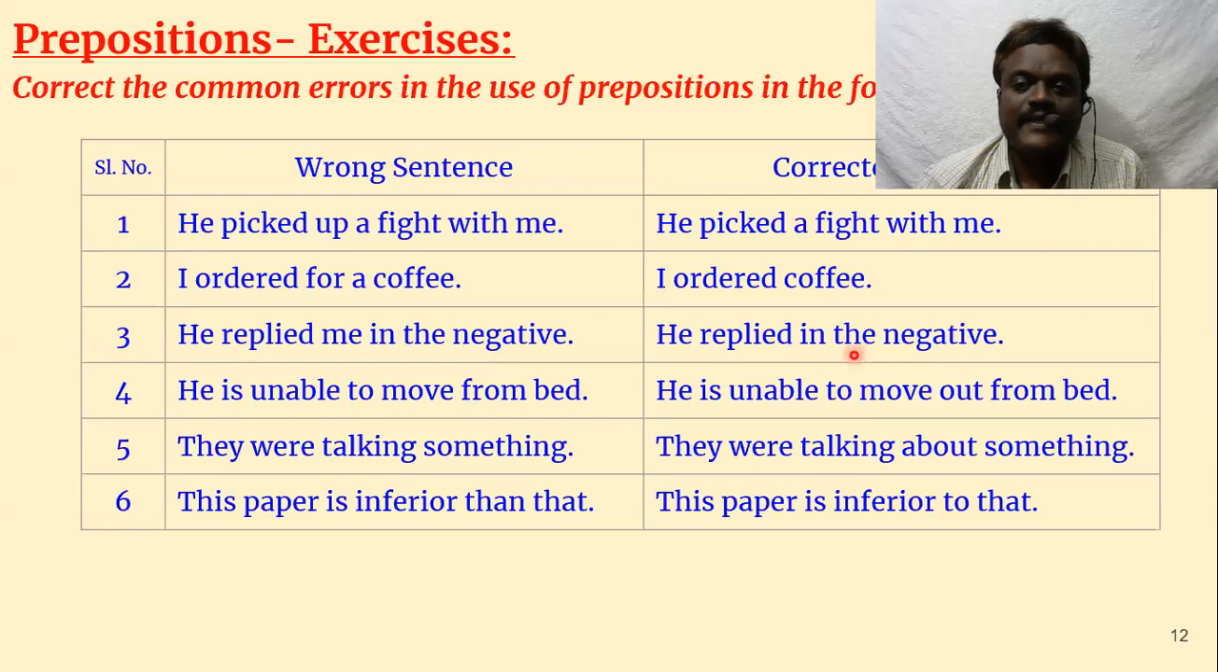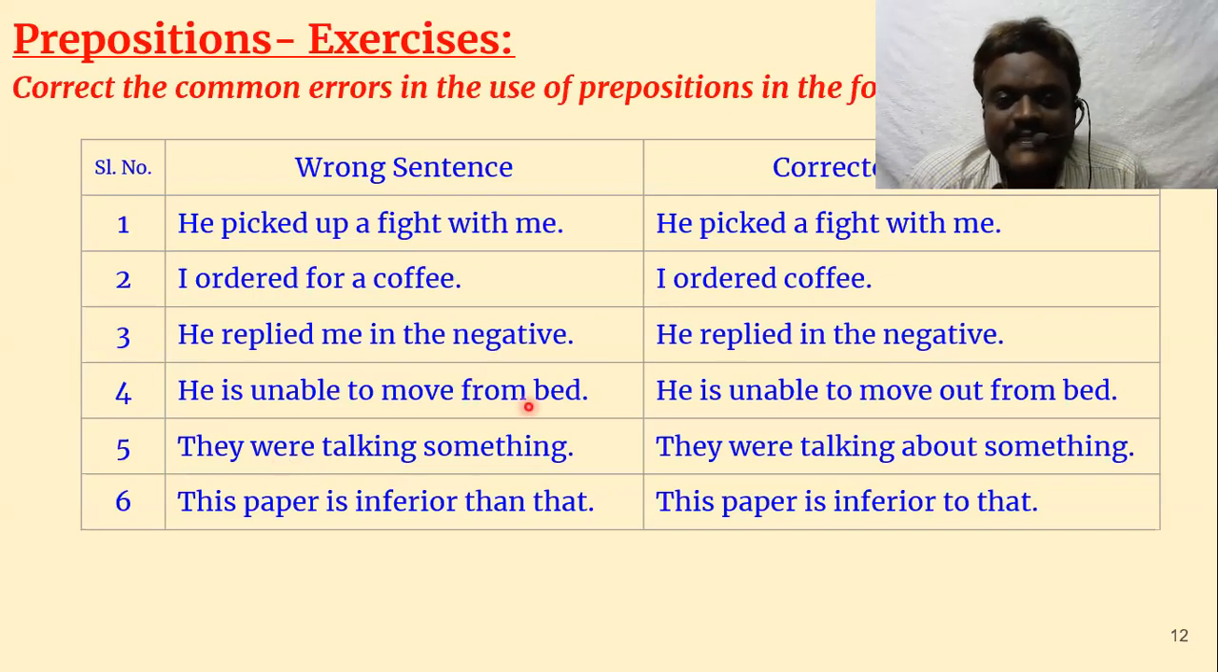He replied me. No. Then, he is unable to move from bed. This sentence looks like perfectly correct English. But move has to have some object. Move out from bed, or move away from bed. Something should be there. After move, there should be some preposition.